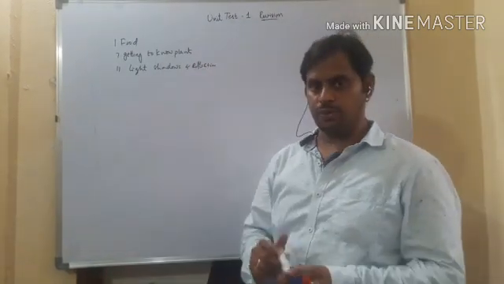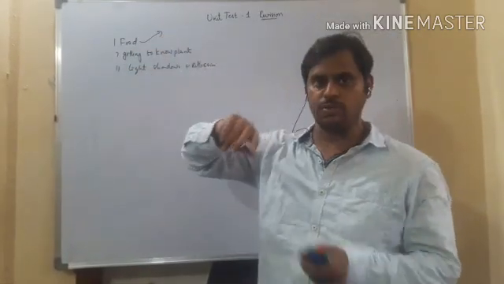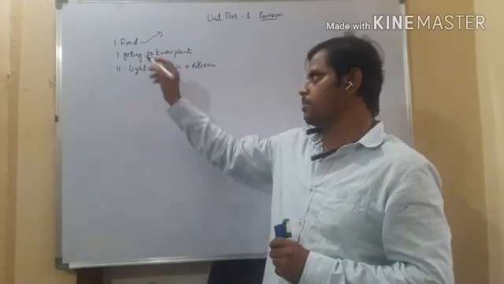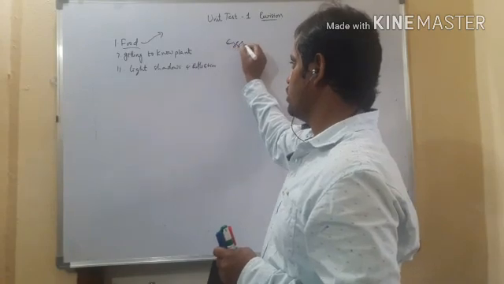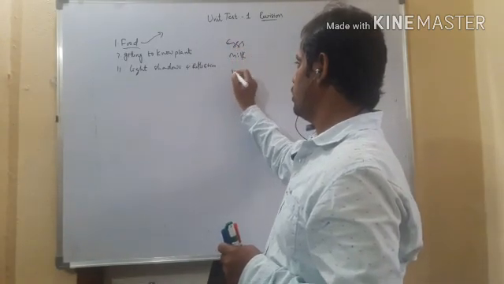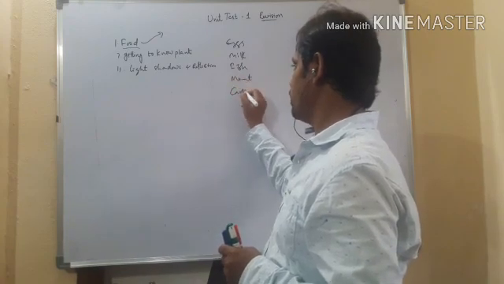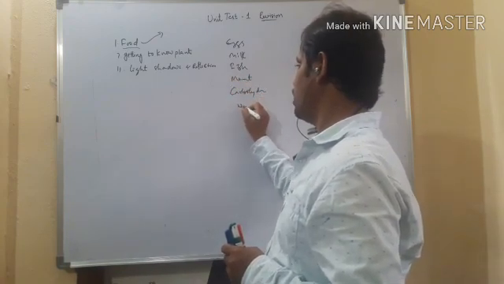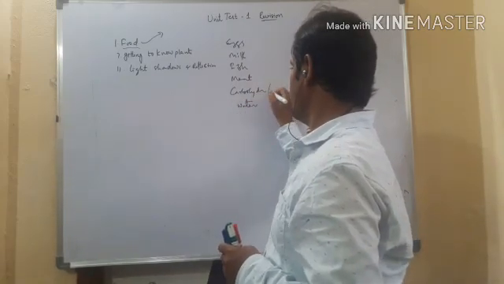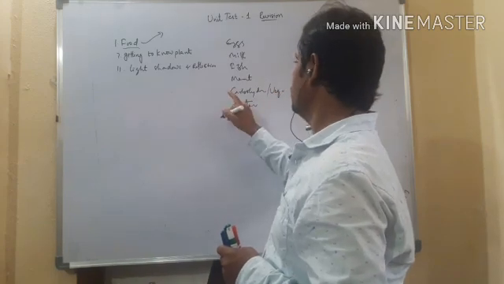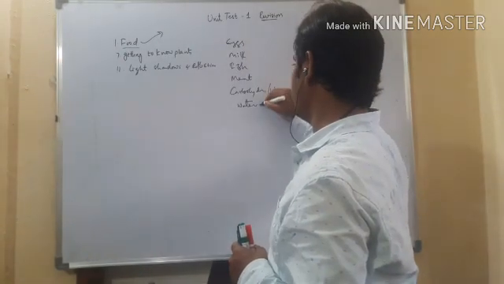So there are a variety of foods. In our daily life, we take different kinds of food, cooked by different methods also, right? But basically, the foods are of 7 types: eggs, milk, fish, meat, carbohydrate, water, and what we eat. It includes vegetables also. That is egg, milk, fish, meat, carbohydrate, and water.